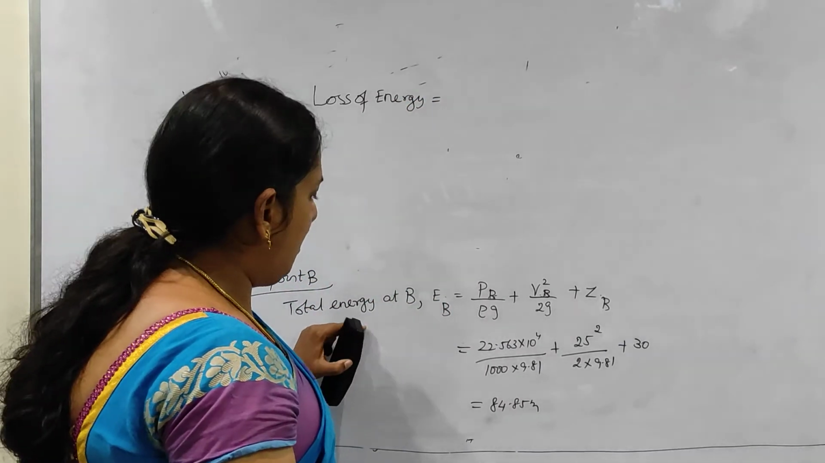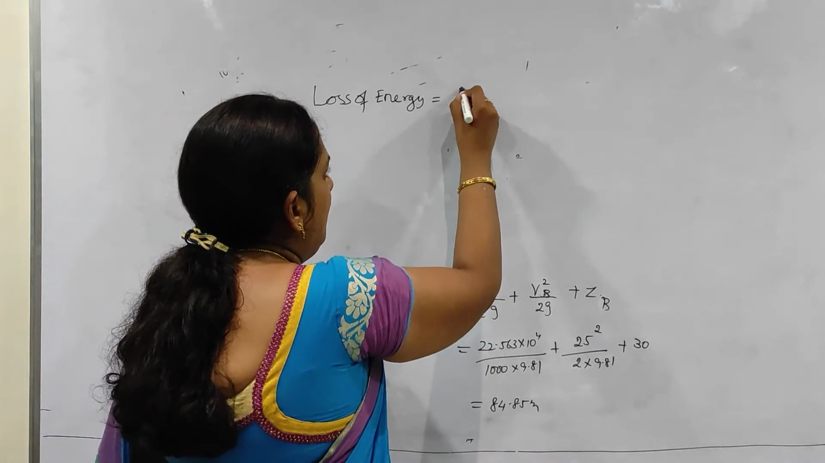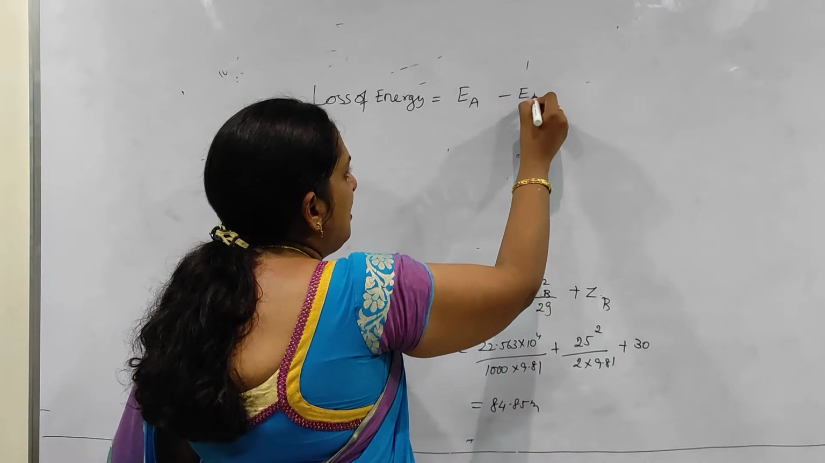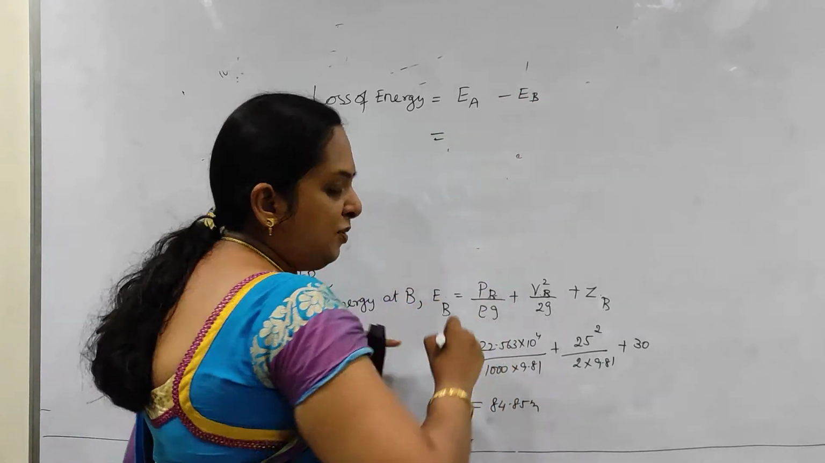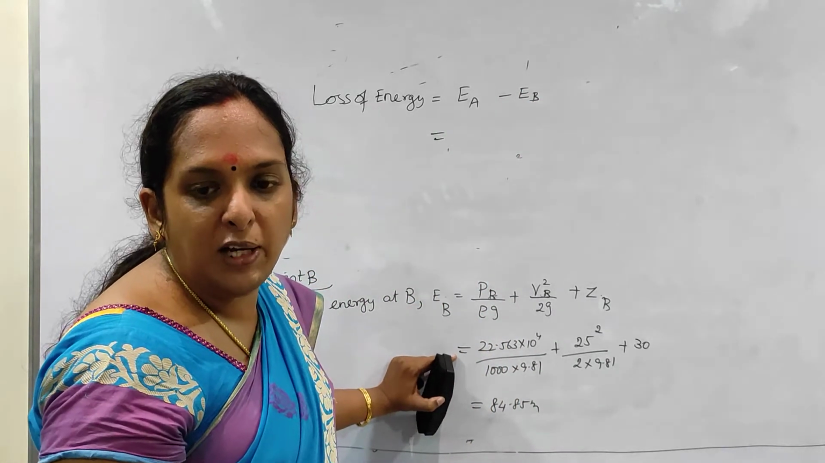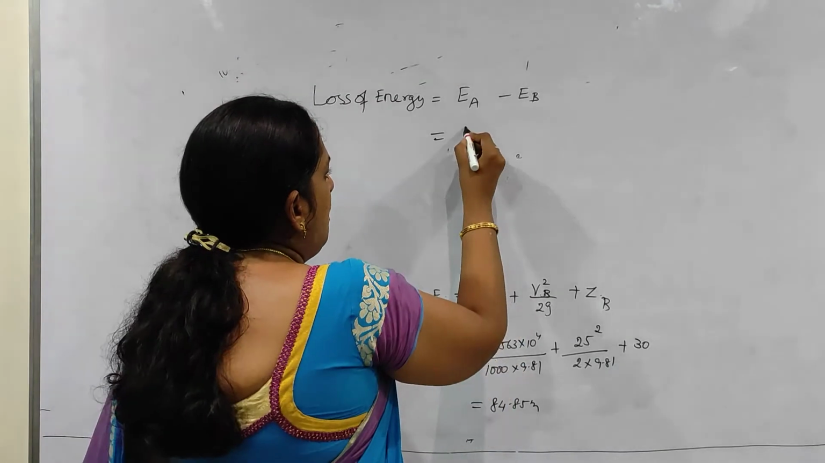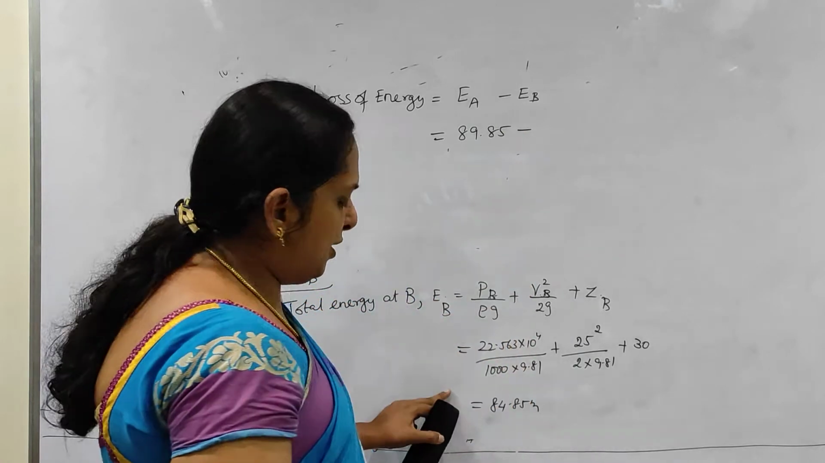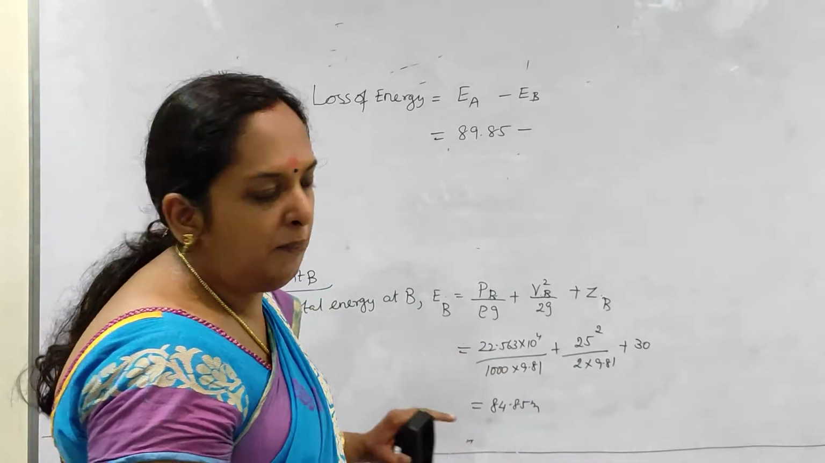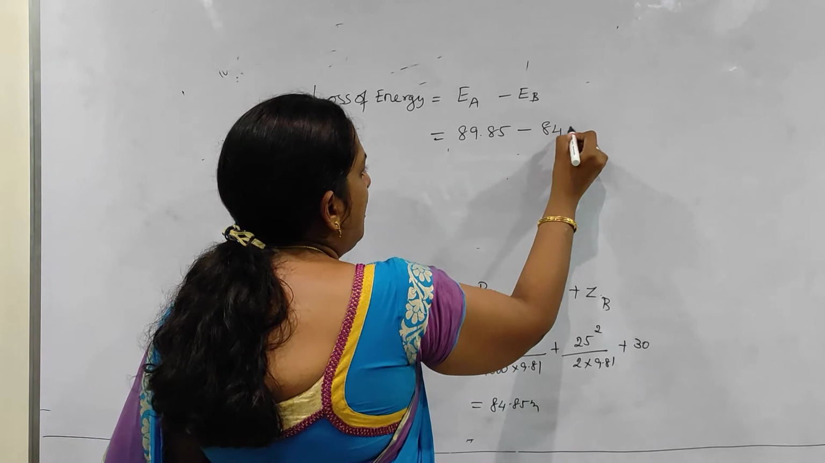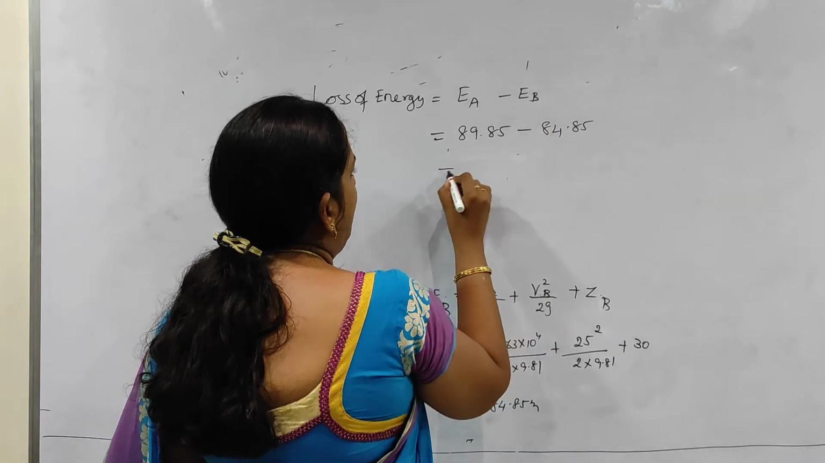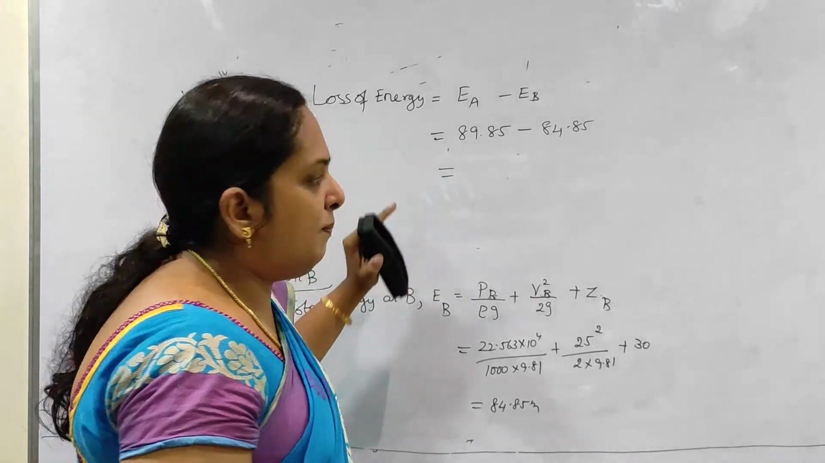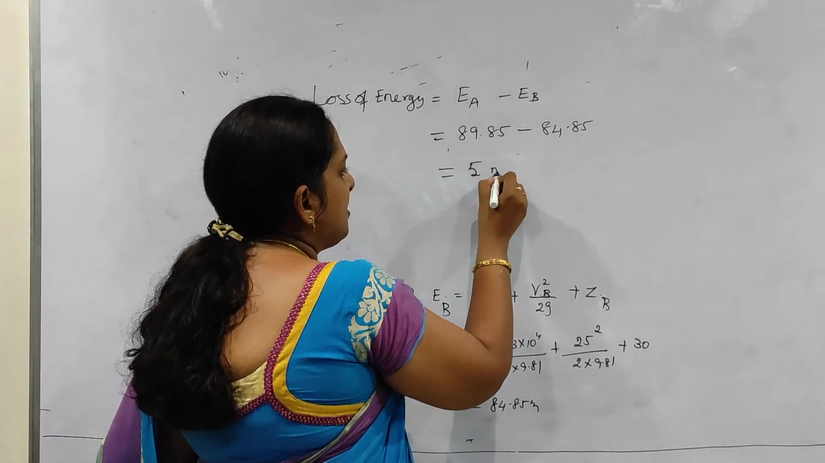Here what is my greater value? EA, that is the total energy at A, minus total energy at B. Just now we have got the value of EA, it is 89.85. And the total energy at B is 84.85. Now, what is the difference here? That will give you the loss of energy. So EA minus EB is 5 meters.